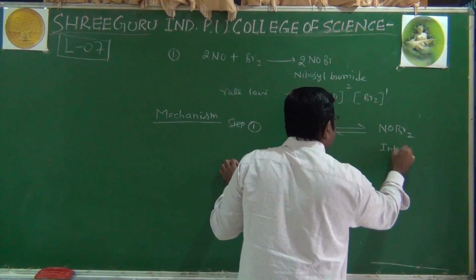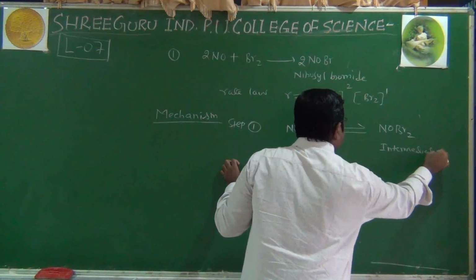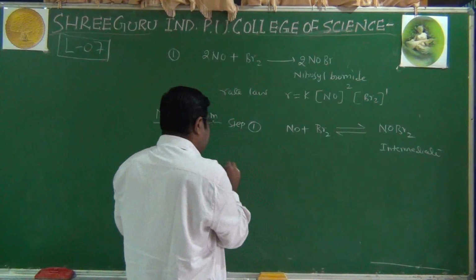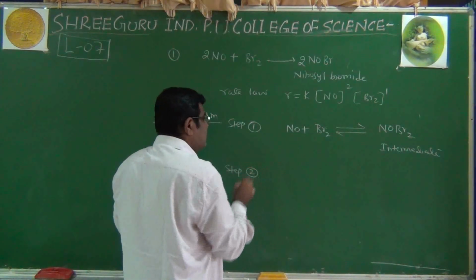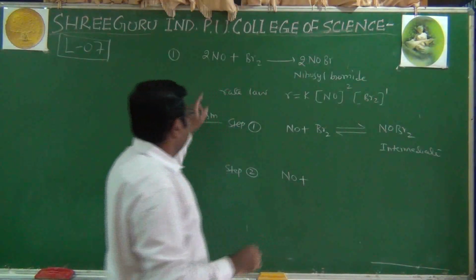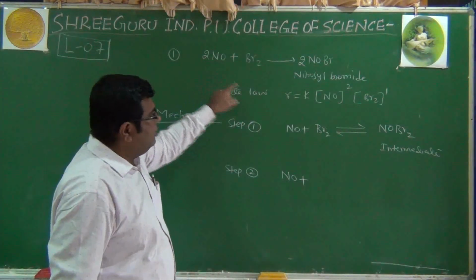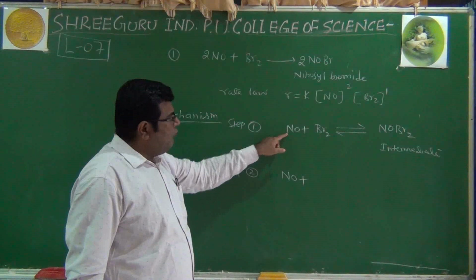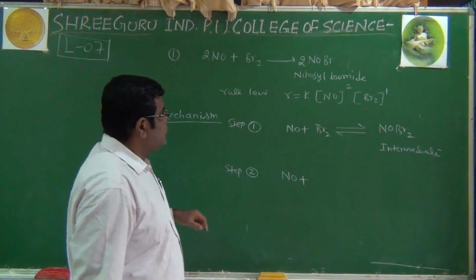Of course, this is the intermediate. In step 2, this particular species combines with one more molecule of nitric oxide. We have two molecules. One molecule is used in step 1, another molecule is used in step 2.